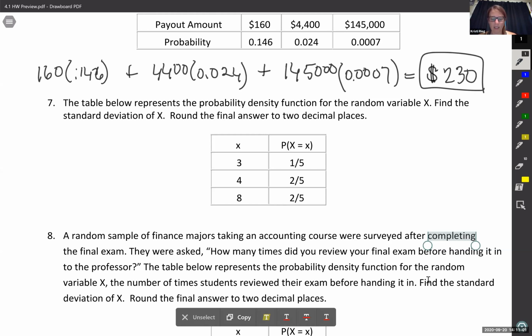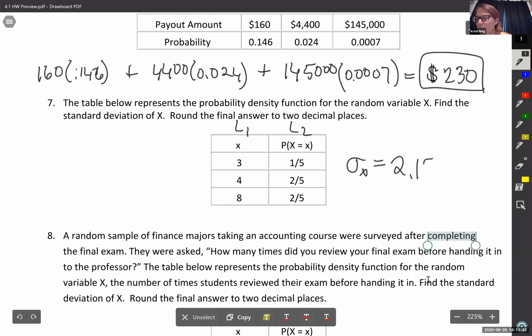So now I go to stat, 1 variable stats. My frequency table is already set up from last time. So remember, this is your L1, this is your L2. And I totally messed it up. I'm going to do that again. And I want to go down on my calculator, it's the 4th option, and it is the standard deviation. It says the standard deviation of X. You don't really need that X, but we need that sigma, and it's going to be 2.15 because it tells me 2 decimal places right there.